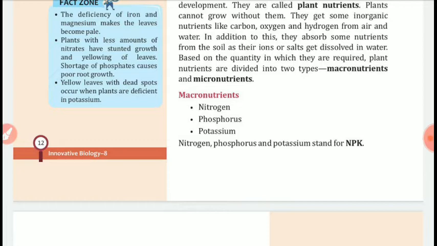Nitrogen, phosphorus, and potassium stand for NPK. We also sometimes call them NPK. NPK stands for nitrogen, phosphorus, potassium.